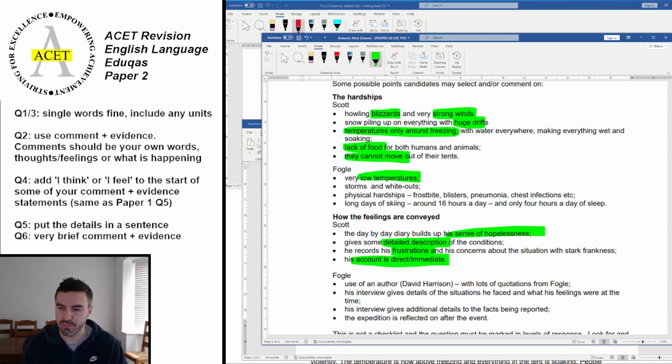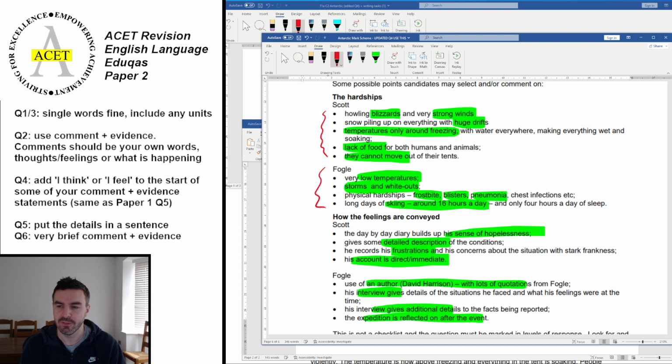Fogle has very low temperatures, there's storms and whiteouts, there's frostbite, blisters, pneumonia, all those physical things, and they also have to ski for a long time each day. Okay, there's also that kind of first person style with lots of quotations, the interview and digital details, and the fact the expedition is reflected on after the event, so the tonal things that are there. But a lot of your answers are going to come from this bit here and this bit here. Okay, and each one of those will get you 1 mark up to a maximum of 10 out of 10.